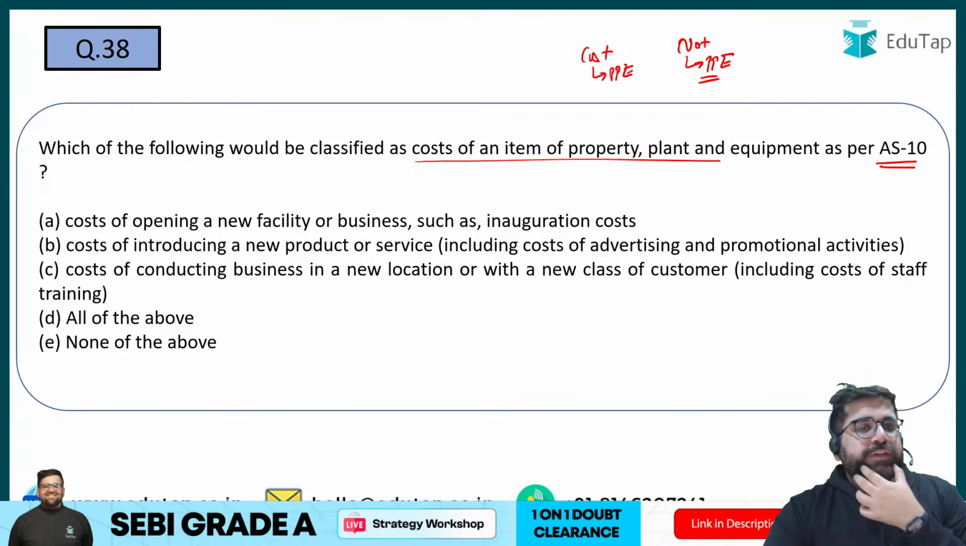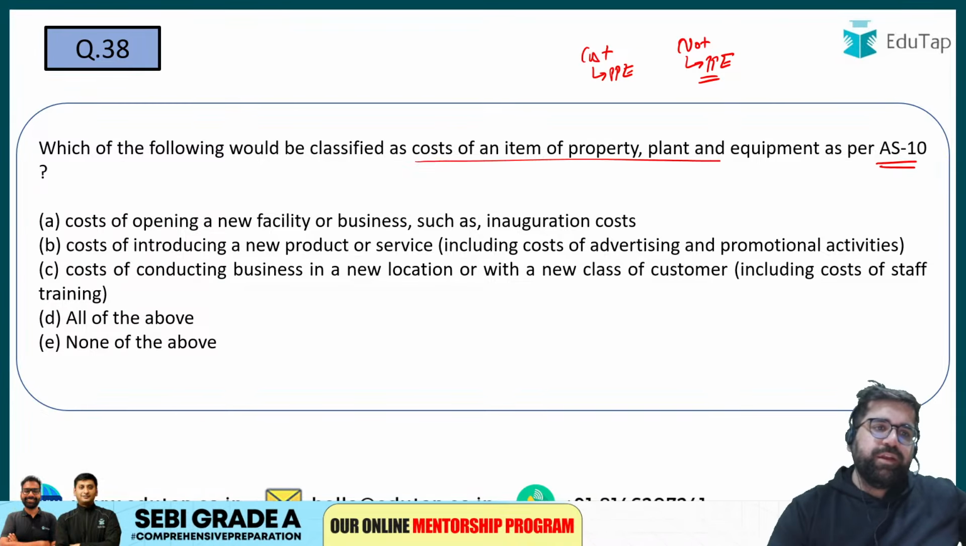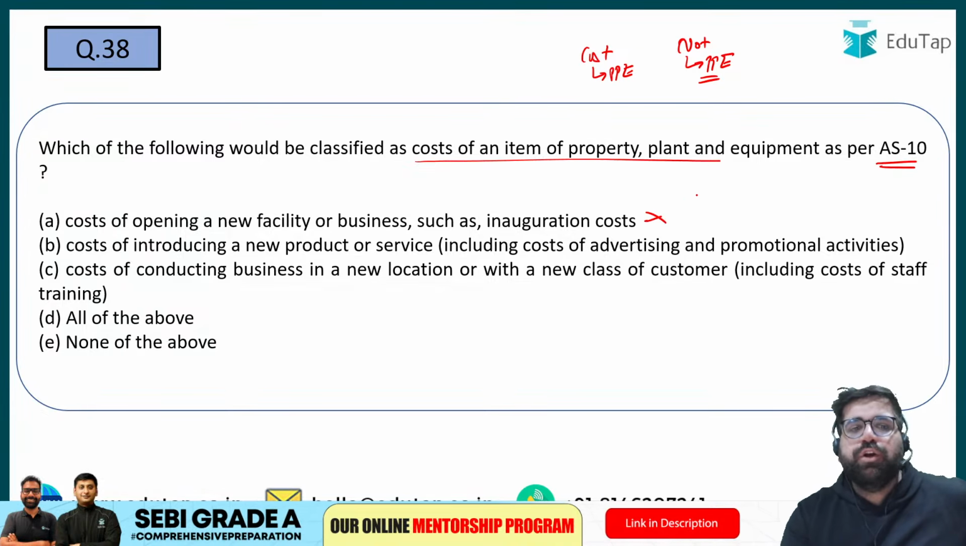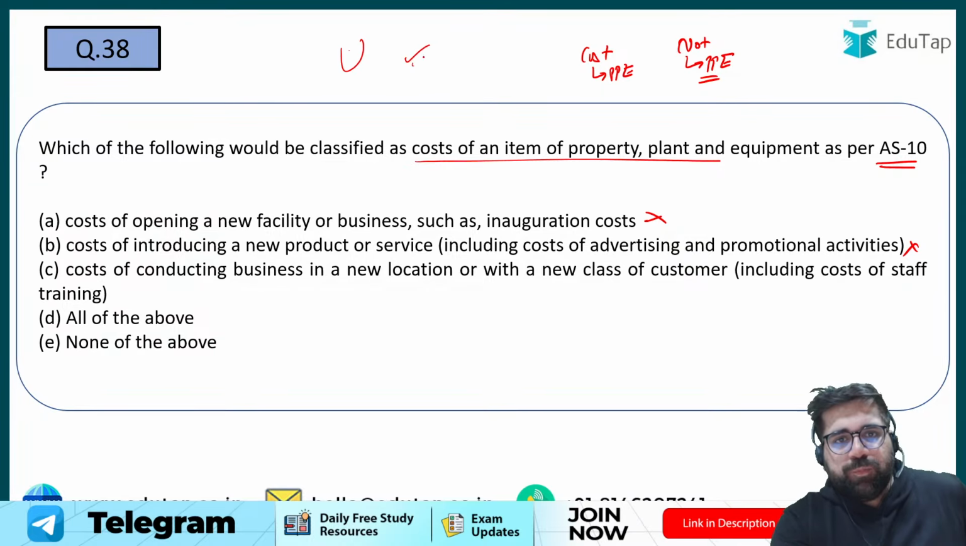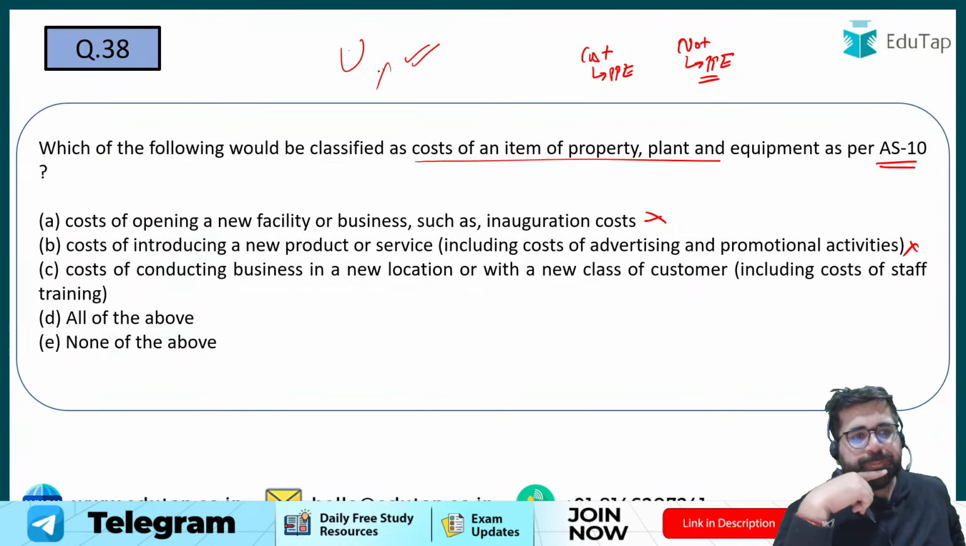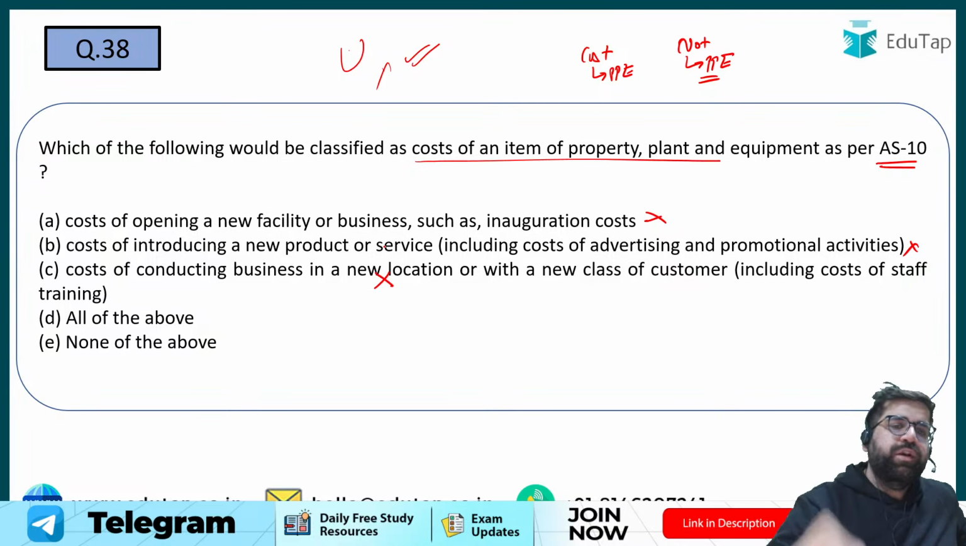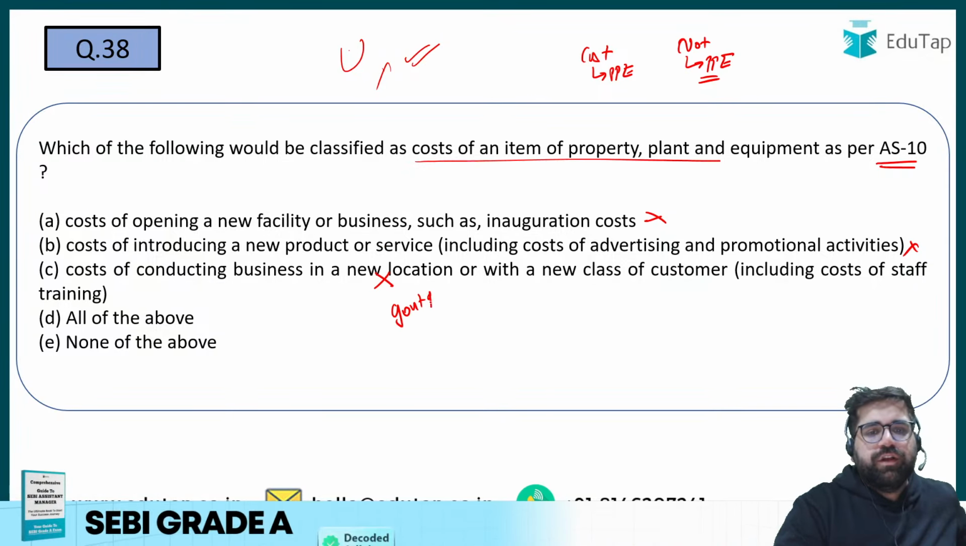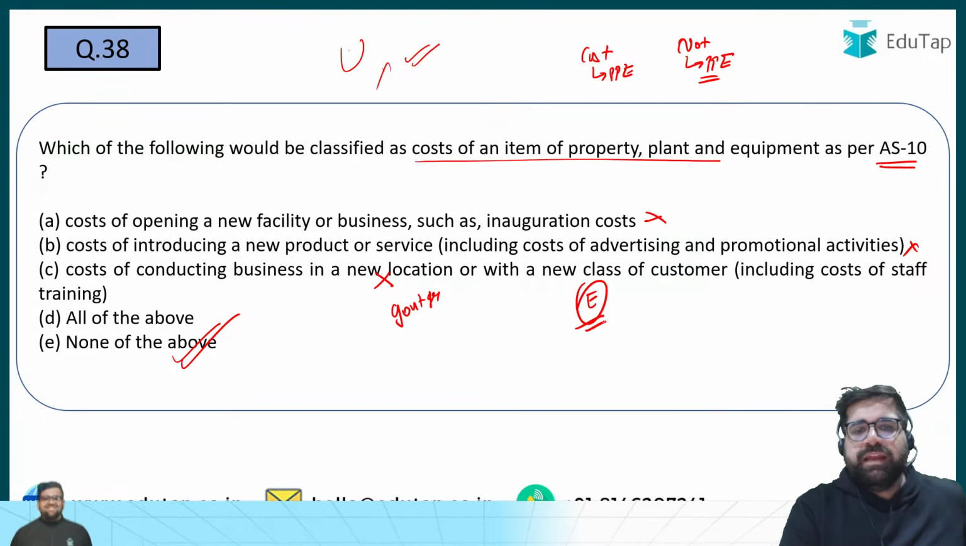38. Which of the following should be classified as a cost of an item under property, plant and equipment? Opening the cost of new facility? No, not at all. Cost of introducing new products? No, because if your machine is already ready and you are adding new product cost, then this does not make any sense. Conducting business in a new location? No, new location is also not included. Government grants are also not included. So if you see, none of the above will be the correct answer, which is option number E.